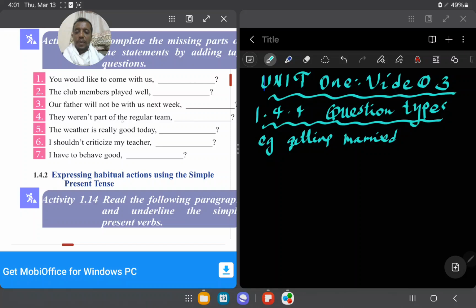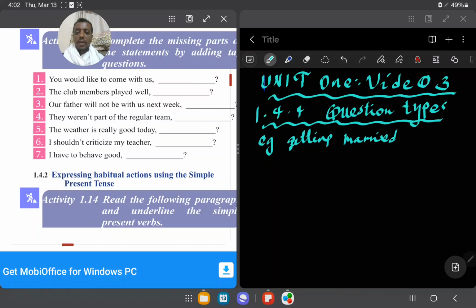Our father will not be with us next week. This is the right answer. So will not, this is negative. If it is negative, you can use a positive tag. Okay, it's just the opposite. So will he? This is the right answer.